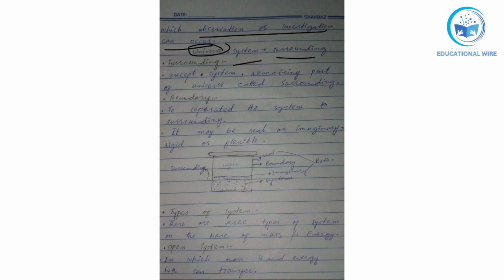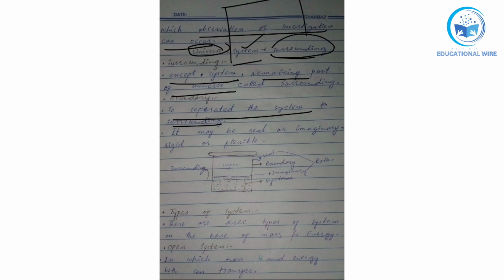Surroundings means everything except the system, the remaining part of the universe. We will also discuss it in a diagram below: we remove the system part and just the surroundings remain in the universe, that's called the surroundings. There is a boundary to separate the system from the surroundings.